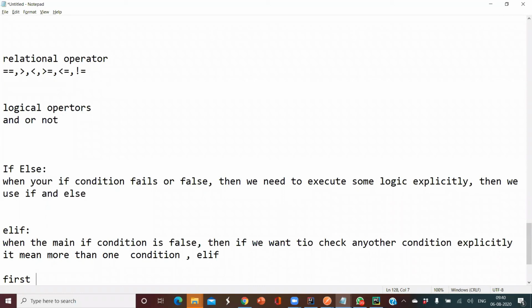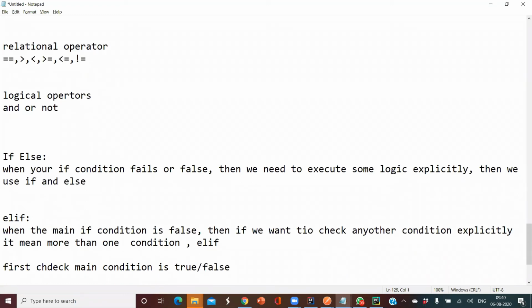First, it checks whether the main condition is true or false. If false, it will check the else if condition.